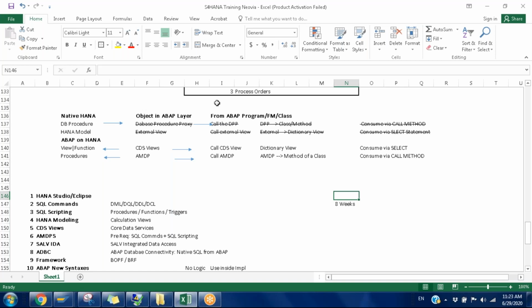Maybe there is a problem with the select or the loop, or only a particular object is taking time, like a particular function module, AMDP or CDS view. Even when writing a CDS view, if joins are incorrectly mentioned or mandatory conditions are missing, it will take huge time because it might be pulling huge data. So that we need to identify manually. Yeah.